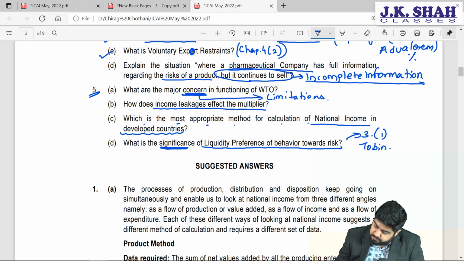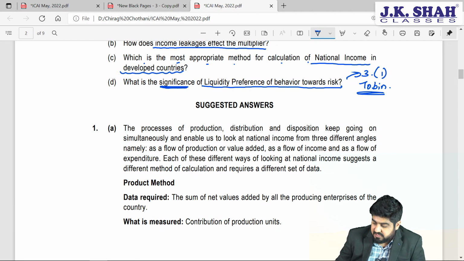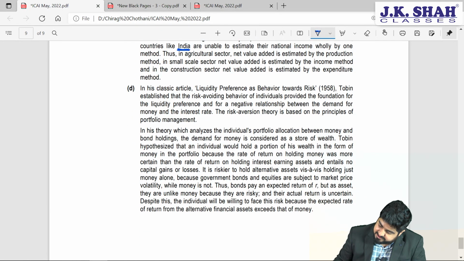So what did Tobin say? Tobin had mentioned that whenever people deal with demand for money, they will not invest in only one asset or hold money in liquid form. Rather, they will create a portfolio. So there is an optimal portfolio approach which is given by Professor Tobin. Now, in this optimal portfolio, they might invest in cash or they might invest in bonds or any other alternative securities. So in his classic article, that is Liquidity Preference as Behavior Towards Risk, in the year 1958, Tobin established the risk avoiding behavior of individuals.